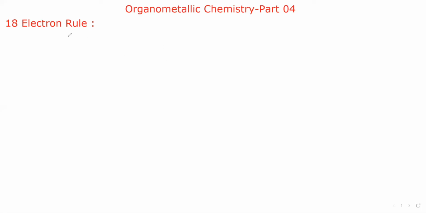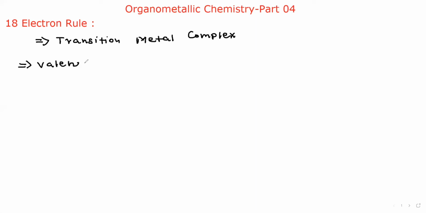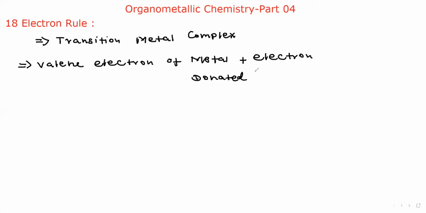First, take the introduction. Please note, in the case of a transition metal complex, the valence electrons of the metal atom plus the electrons donated by the ligands equal 18.